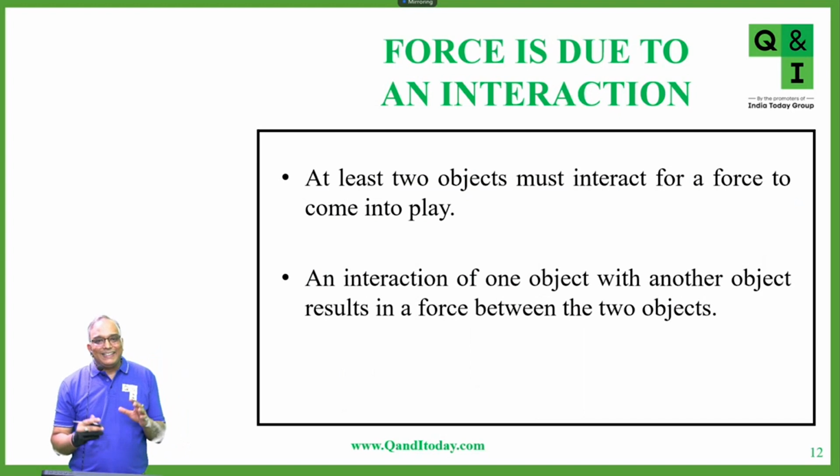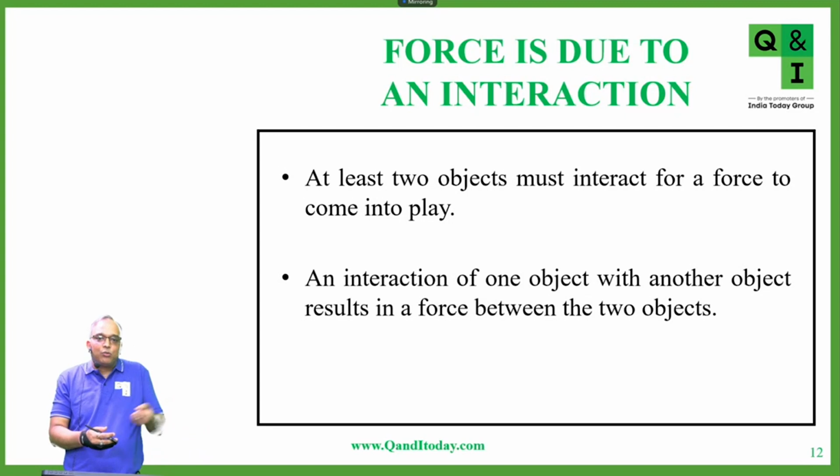Now, at least two objects must interact for a force to come into play. As we saw in the previous slide as well, there have to be two objects between which interaction takes place. If there is no other object and I'm trying to push, I'm not pushing anything, so there will be no force applied.